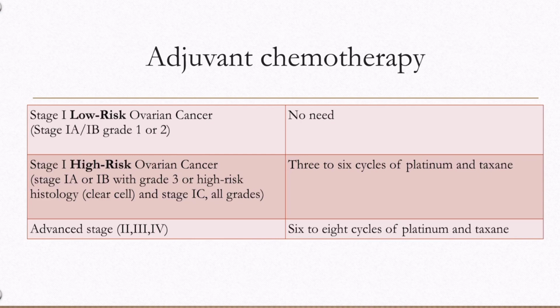Stage 1 disease is further classified as low risk if stage 1A or 1B with grade 1 or 2 is present and no clear cell histology is present as it is aggressive variant. In these cases no adjuvant treatment is given. Rest stage 1 high-risk cases are given 3 to 6 cycles of chemotherapy. Advanced stages 2, 3, 4 are given 6 to 8 cycles of chemotherapy.